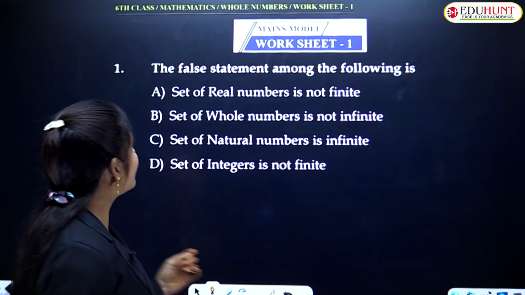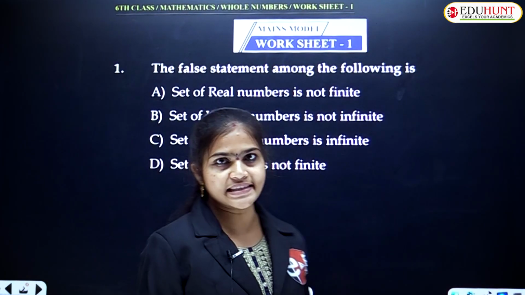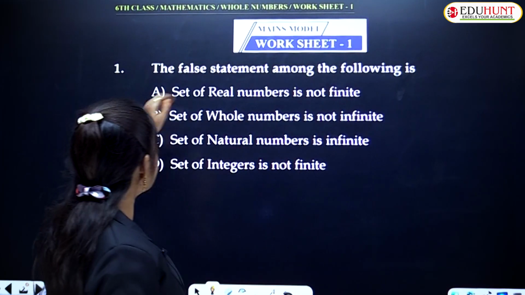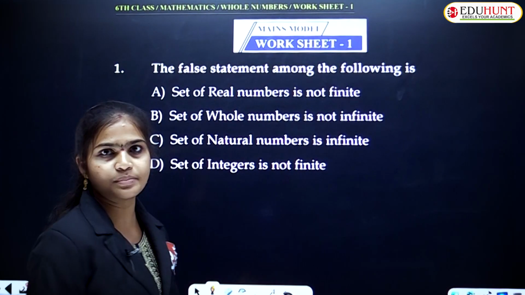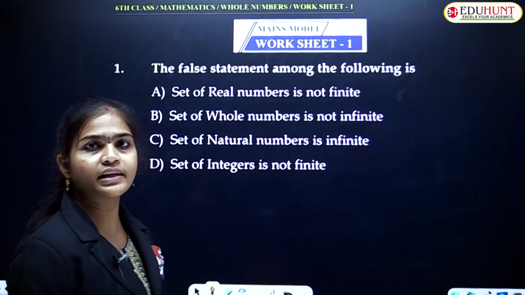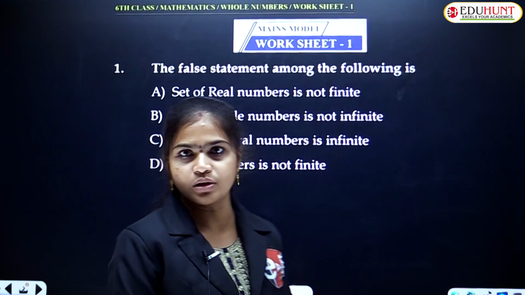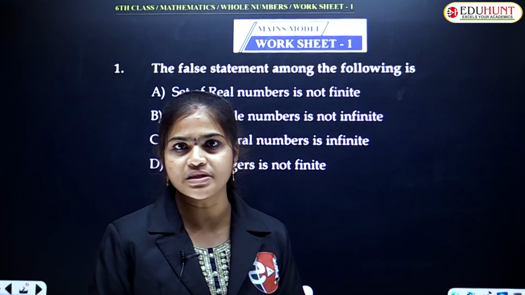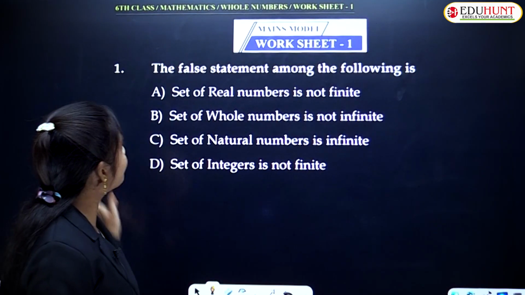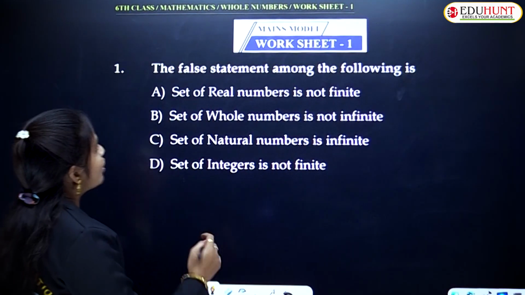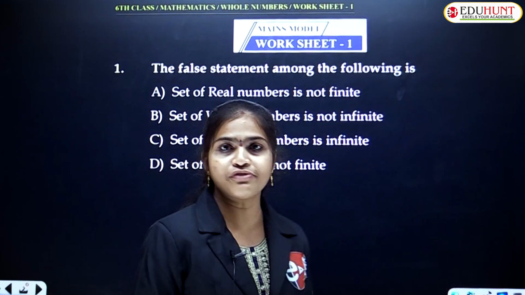From whole numbers, worksheet 1, first question, let us see what they have given. The false statement among the following is, okay. Here some statements are given related to whole numbers, natural numbers, integers and real numbers. I think you already know about natural numbers, whole numbers and some other types of numbers also, right? Integers and so on. Let us see what the first option is. Set of real numbers is not finite.